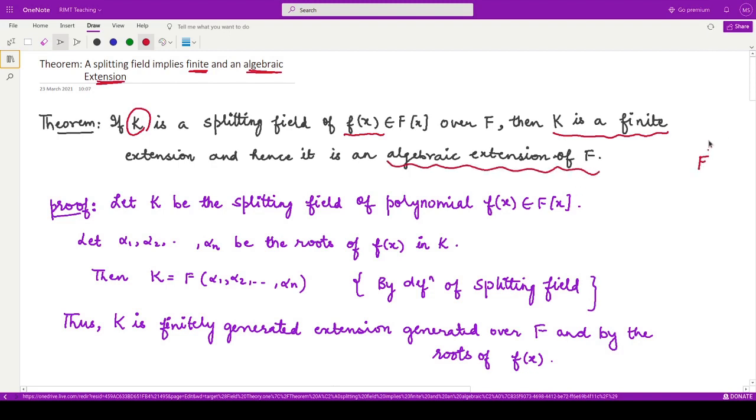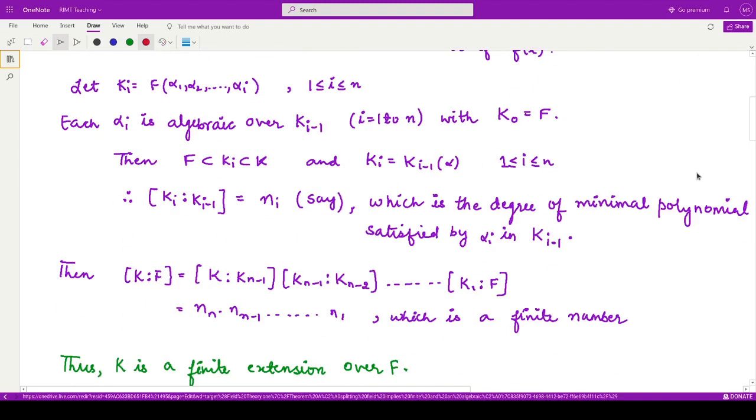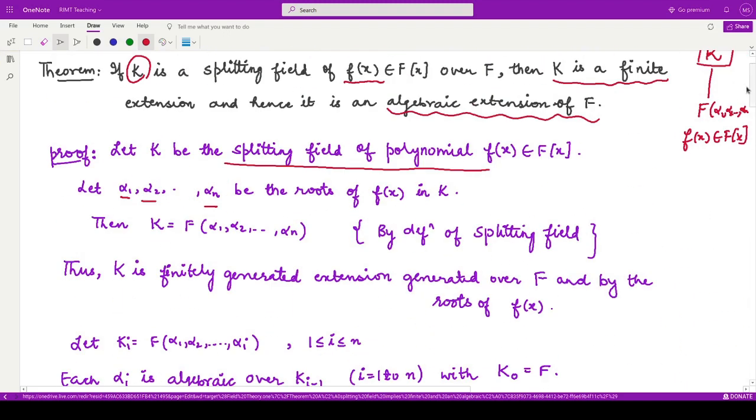We are given f and its splitting field K for this polynomial f of x in capital F of x. So this is given to us, right? For that we assume K as the splitting field of the polynomial f of x, and alpha 1, alpha 2 up to alpha n are the roots of that polynomial. So by the definition of splitting field, we can write K to be the field where all the roots alpha 1, alpha 2 up to alpha n of that particular polynomial have been adjoined to F.